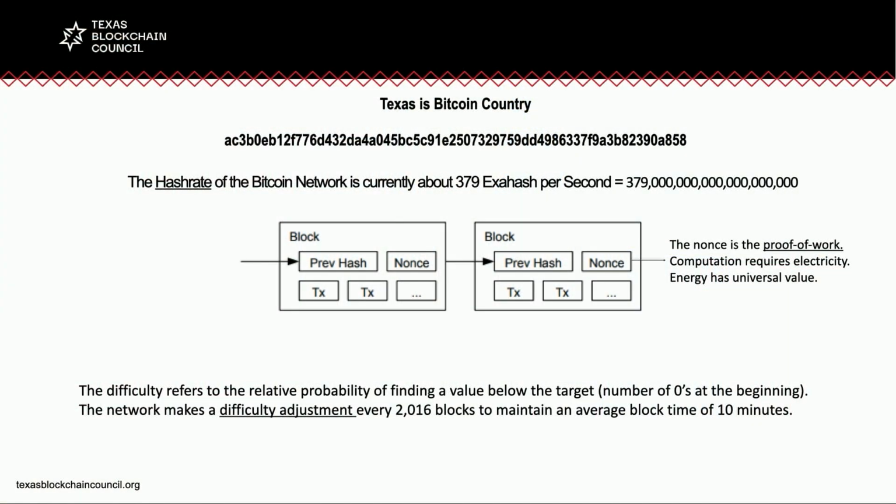So as the hash rate increases, as more people start to participate in the network and compete for the Bitcoin that is granted for each successful block, the difficulty adjustment increases the difficulty. It increases the number of zeros that must be at the beginning of that hash output. And this is an important way that we can trust the validation of transactions in the network.